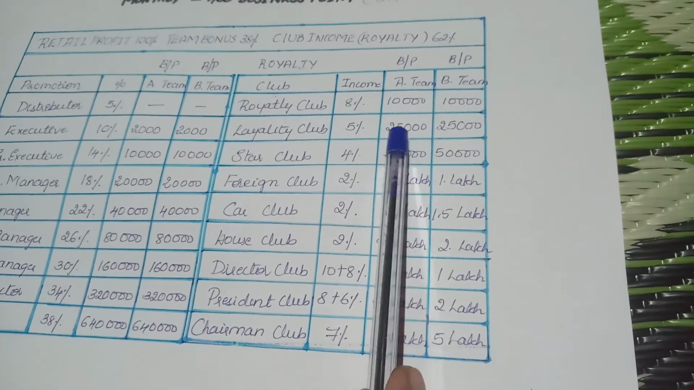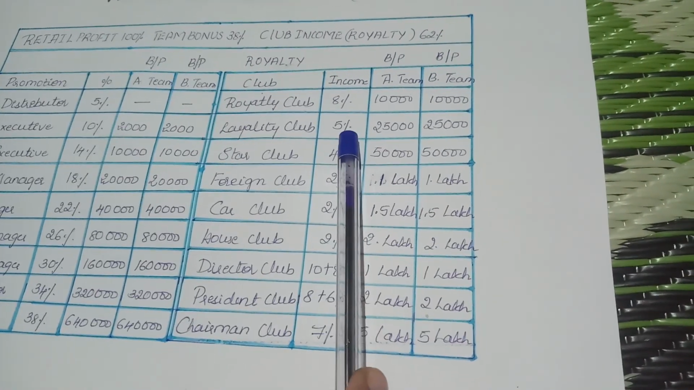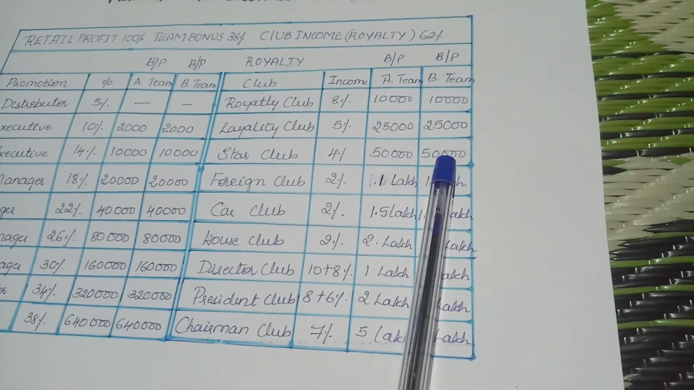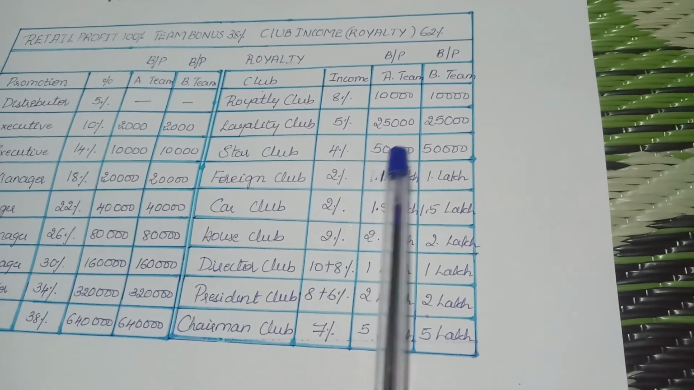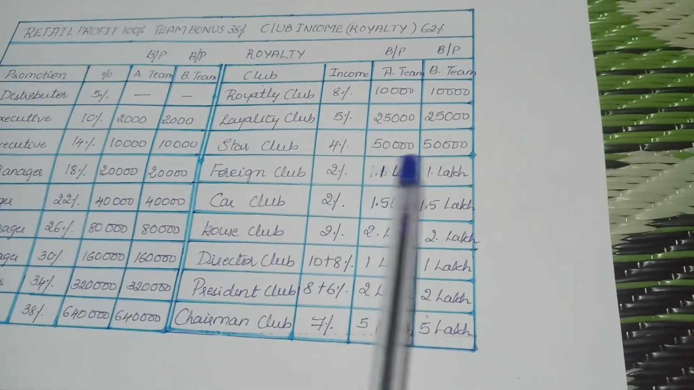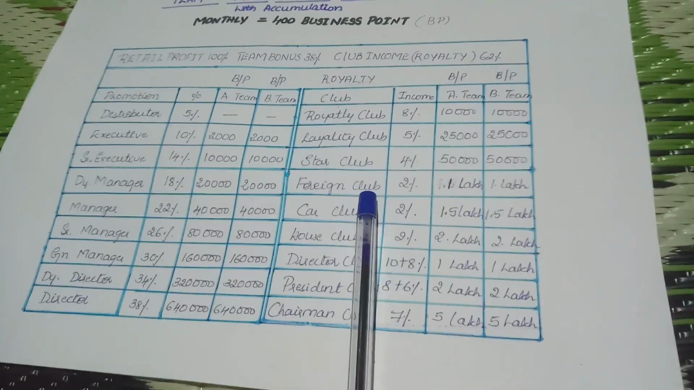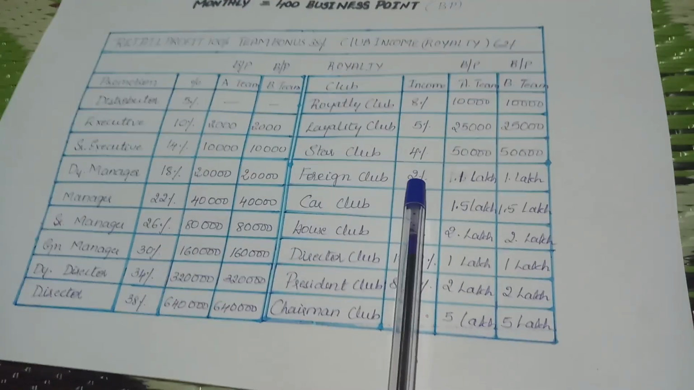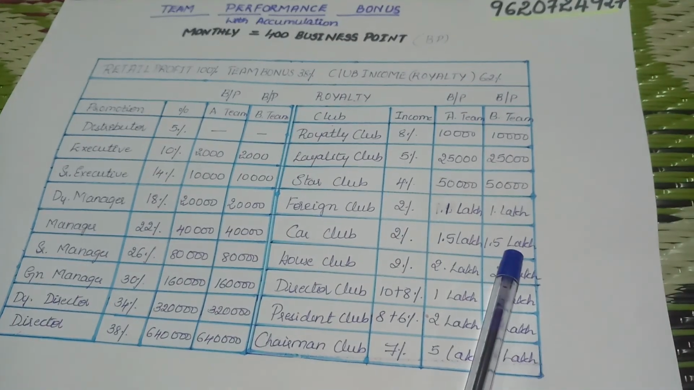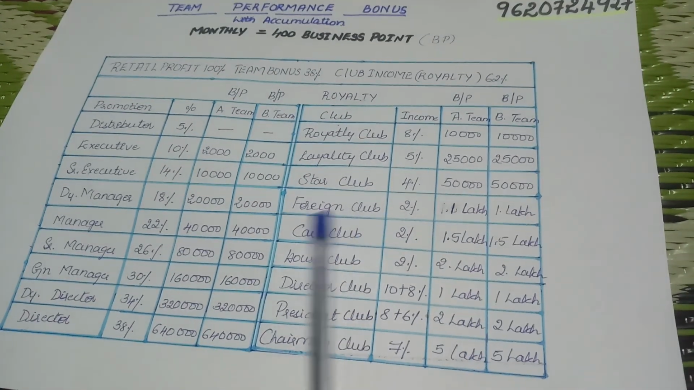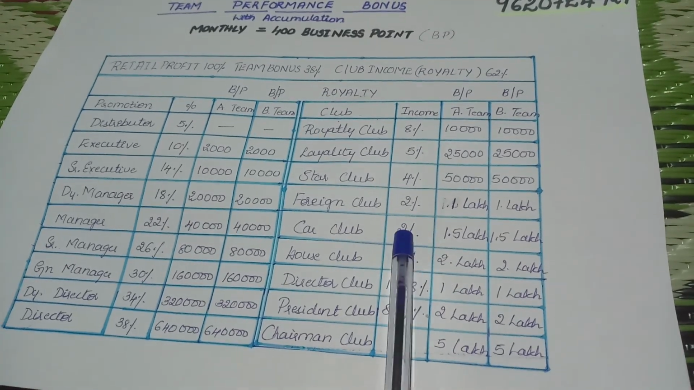Again, 25,000 on both team sides, loyalty club 5%. 50,000 BPs, you get star club 4%, again on the company's total turnover for that particular month. 1 lakh completion of BPs on both sides, foreign club. To go for a foreign tour, you get 2%, again on the company's total turnover for that particular month. 1 lakh 50,000 and 1 lakh 50,000, you get a car club, that is 2%. You can buy your own dream car with this 2% amount.